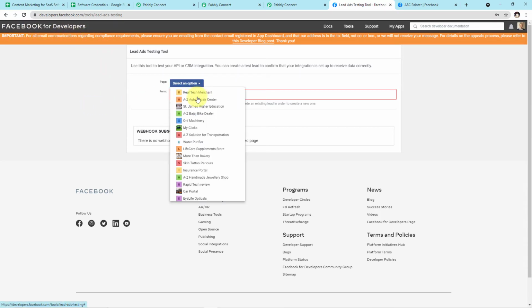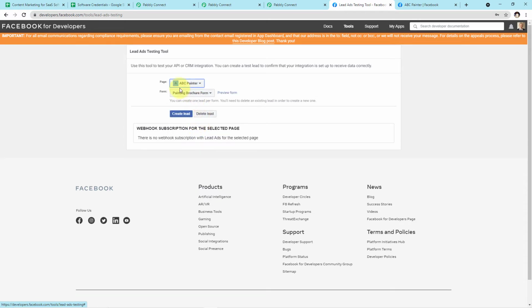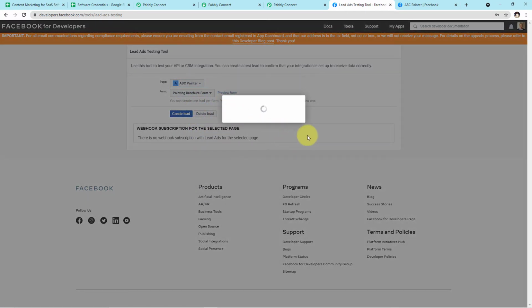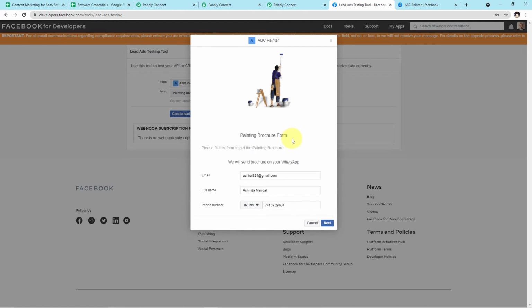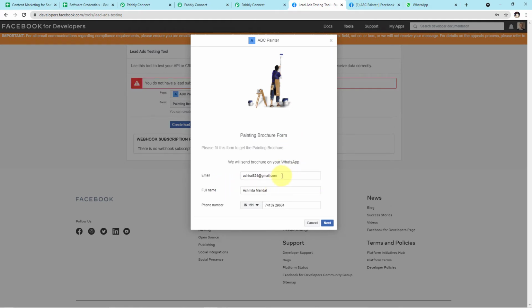Now here I'll select the particular form, and I'll preview the form. So guys, this is how the customers will see the form. Okay, so let's fill the form. We will fill the form on behalf of our customer. And what we want is that as soon as we fill up the form here, the responses of the customer, the details of the customer, should be captured in our Pabbly Connect account.